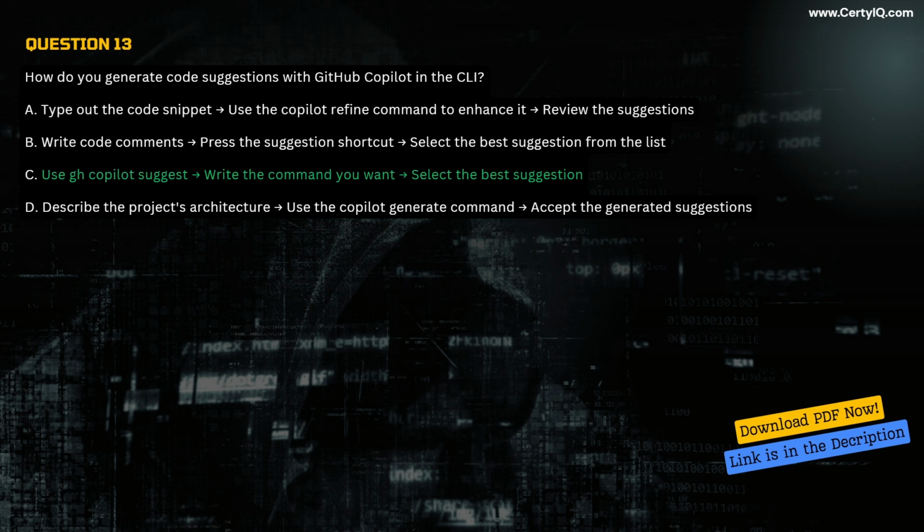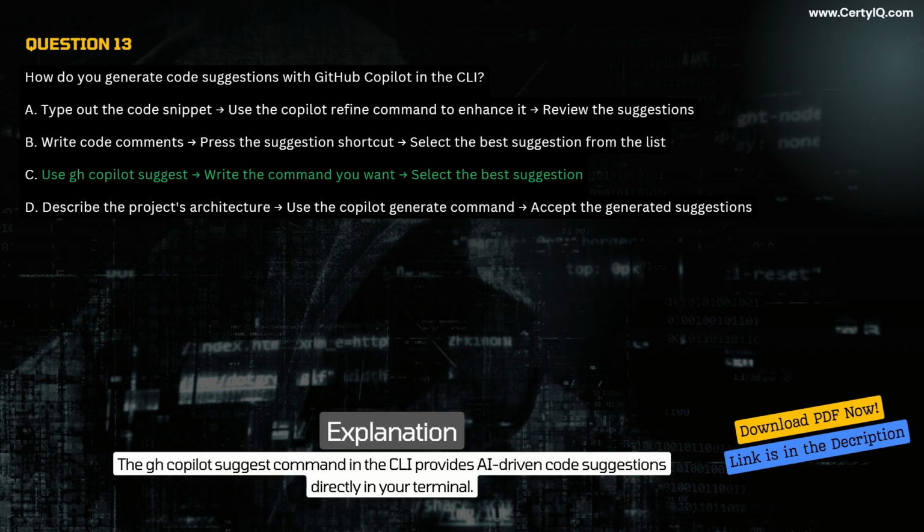Correct answer, C. Use GH Copilot suggests, write the command you want, select the best suggestion. Explanation. The GH Copilot suggest command in the CLI provides AI-driven code suggestions directly in your terminal.